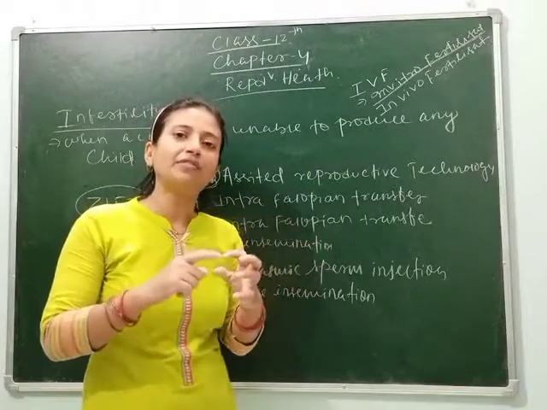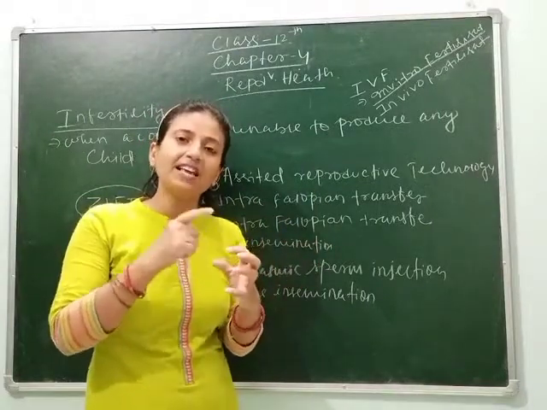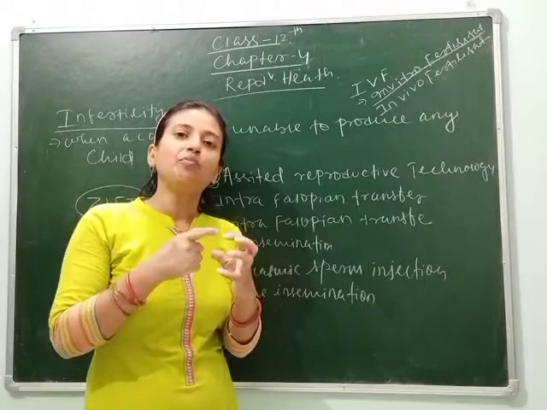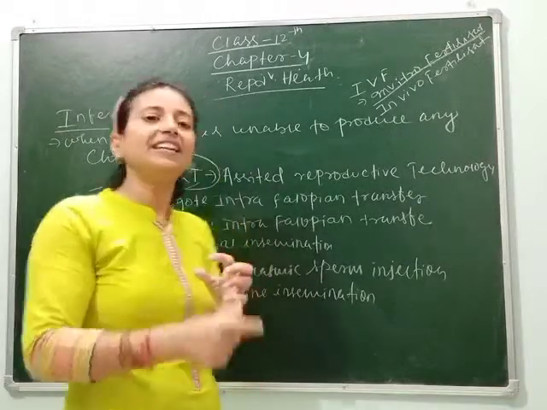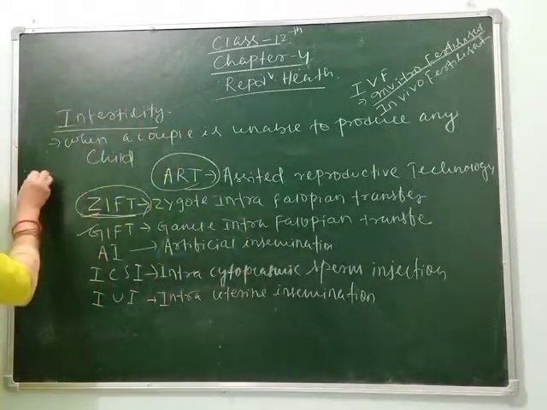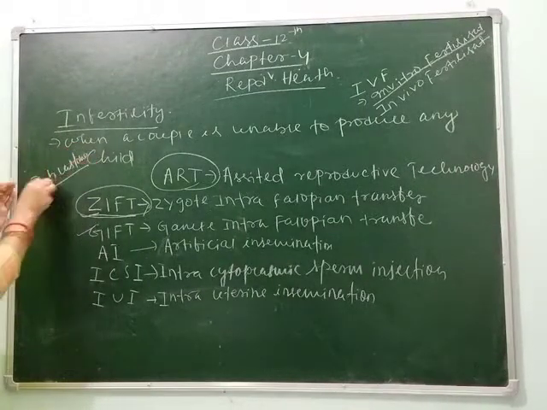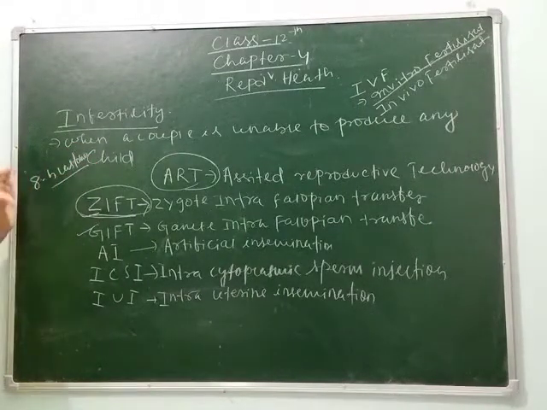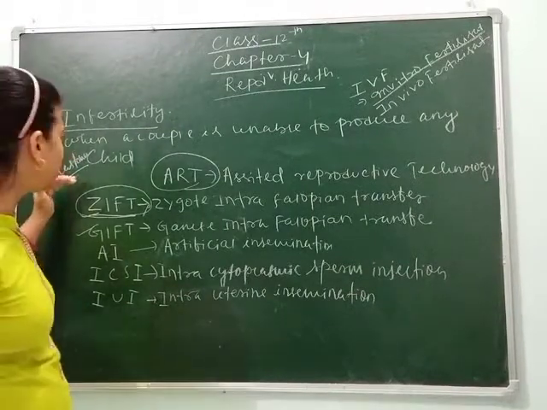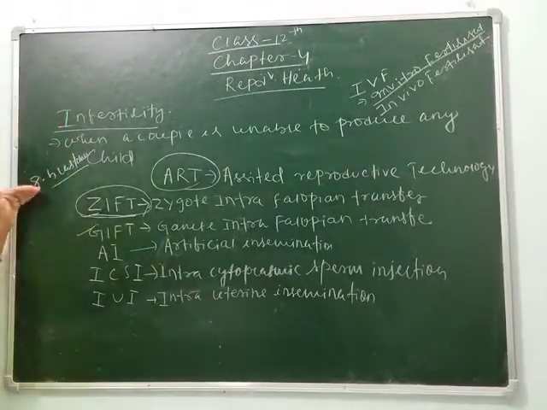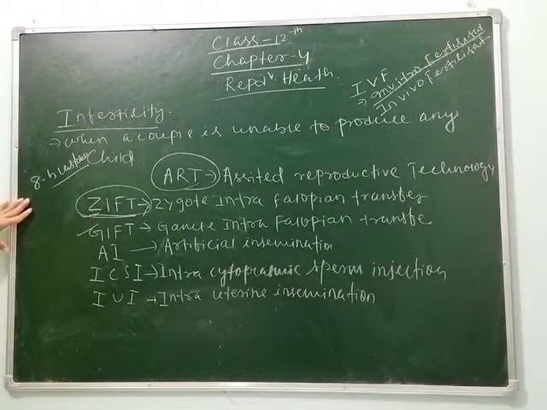The sperm and ovum are fertilized in the laboratory in a test tube, and when it is at the stage of 8 blastomeres, as you know, after formation of the zygote, blastomeres of 2, 4, 8, 16, 32 cells occur. So when it is at the 8 blastomere stage, what happens?